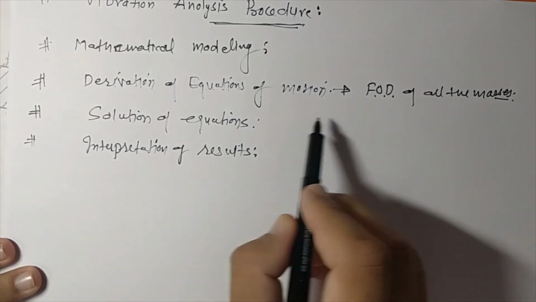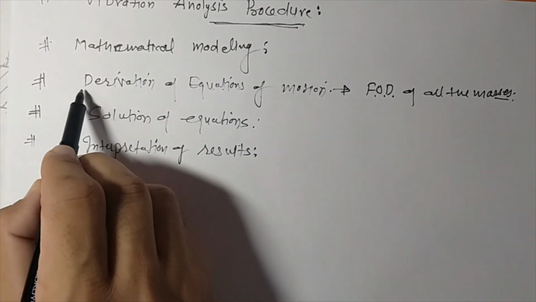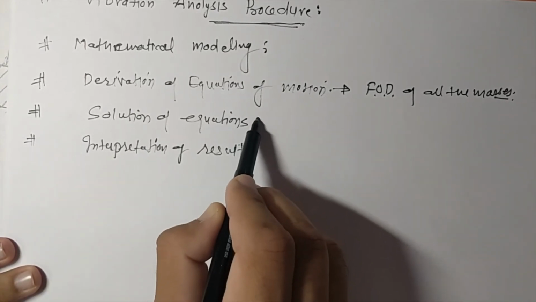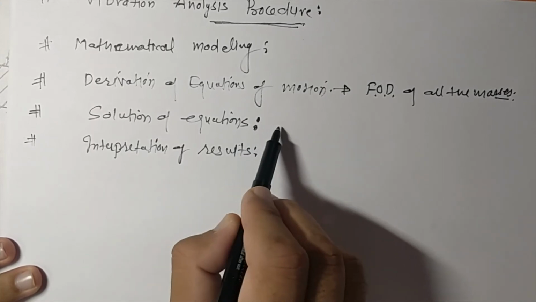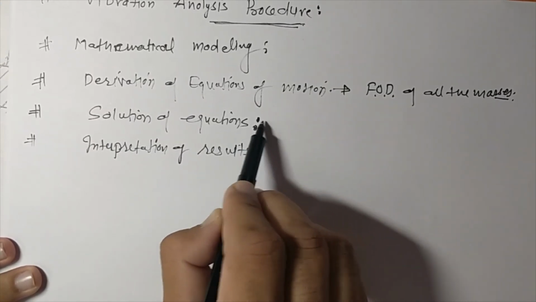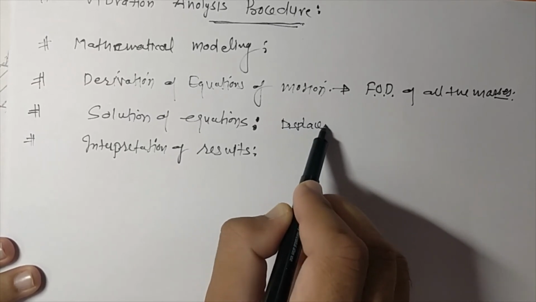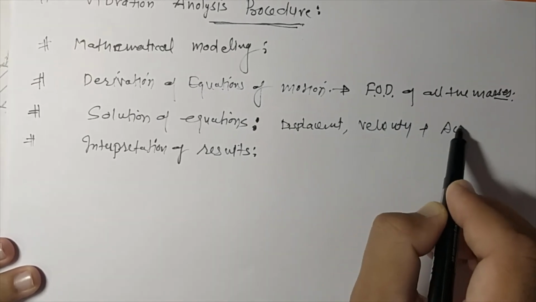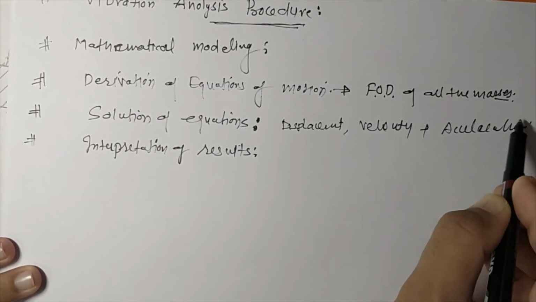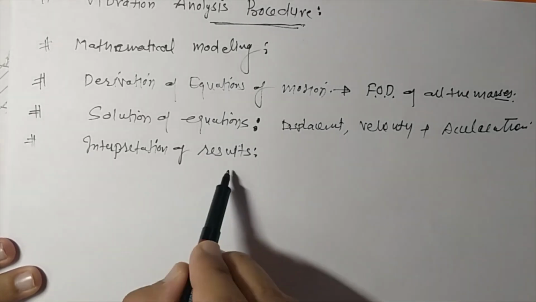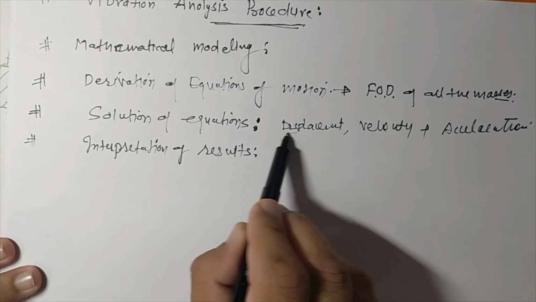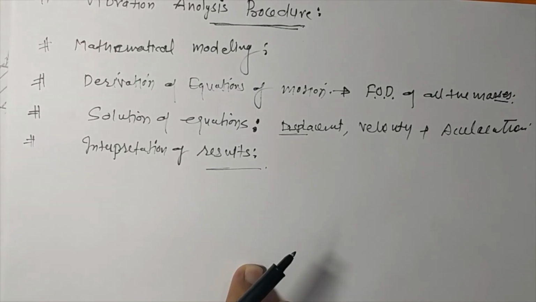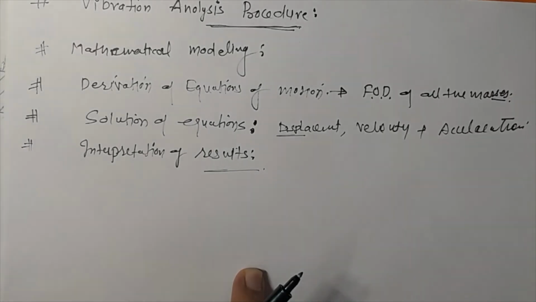So after the development of equations, we need to solve those equations. So solution, and from this solution we will get the outputs or response of the system. That would be in the form of displacement, velocity and acceleration of all the masses. So the next step is to interpret these results. So this is the complete procedure to do the vibration analysis of any real physical system. Thank you.